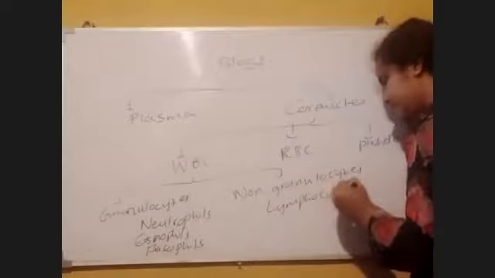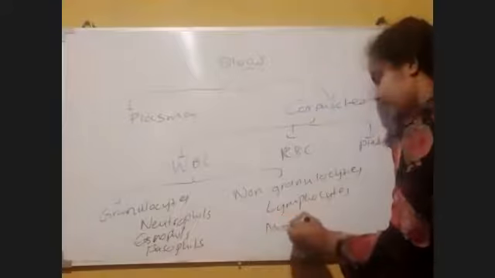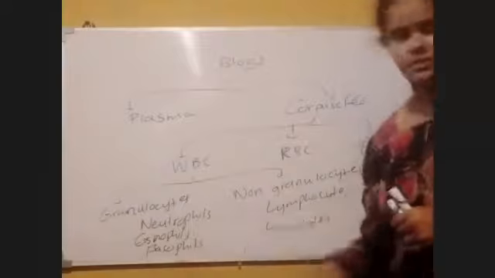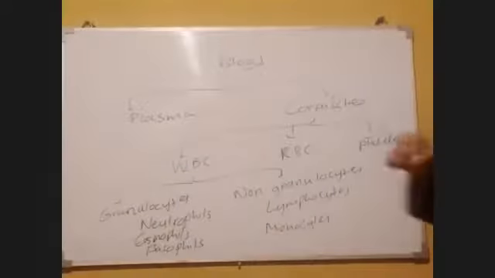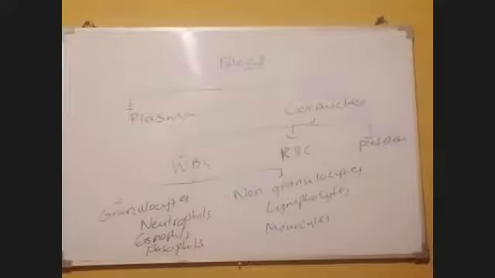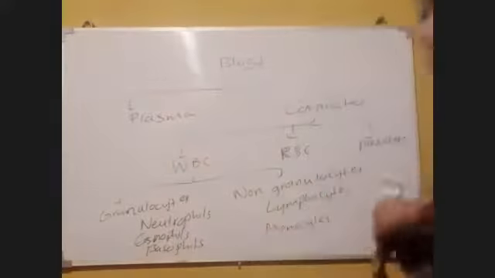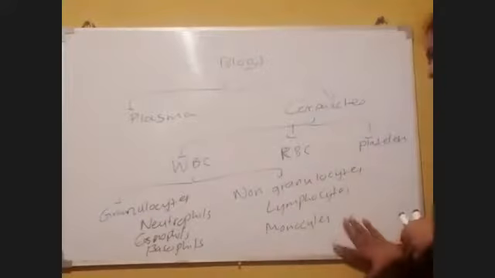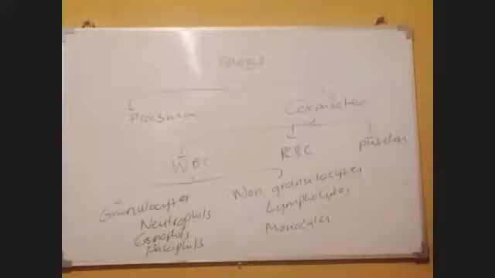Write this down: neutrophils, eosinophils, basophils, then lymphocytes and monocytes.